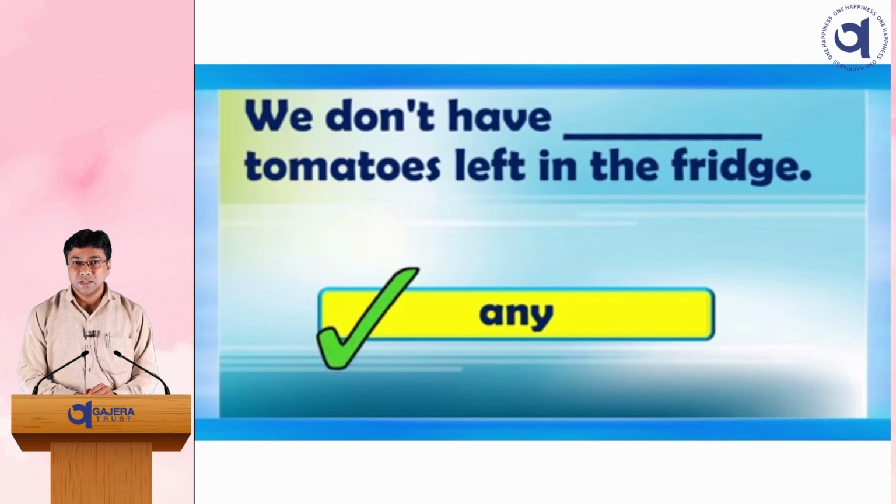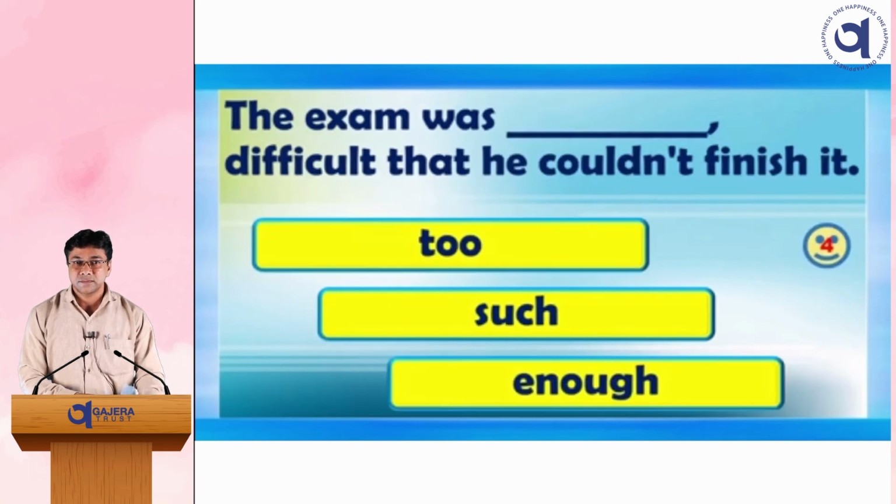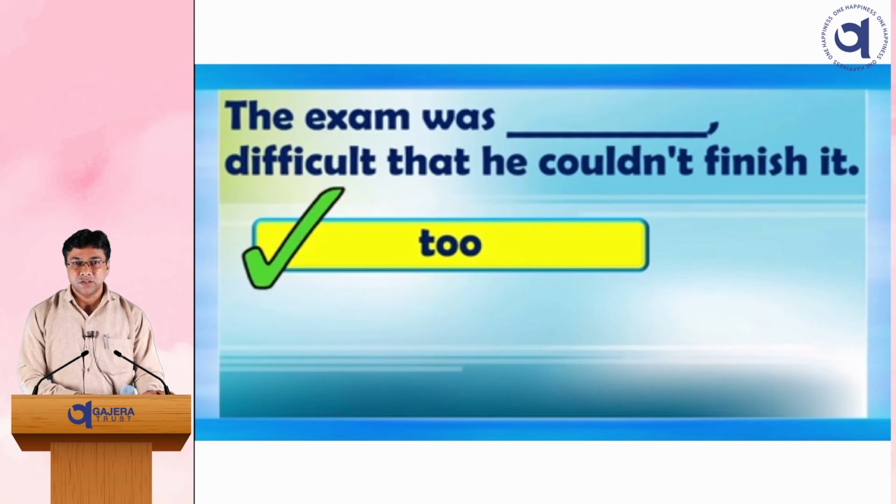What is your answer? We don't have any tomatoes left in the fridge. Next: the exam was blank difficult that he could not finish it. Your options are too, such, enough. The right answer: the exam was too difficult that he could not finish it.